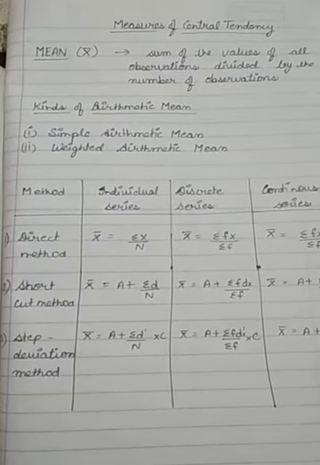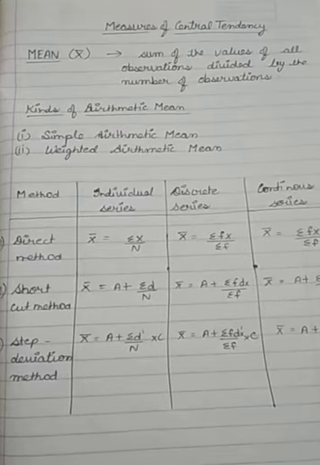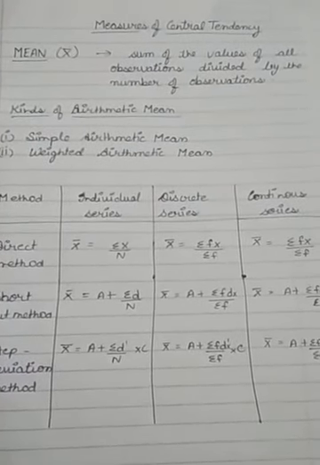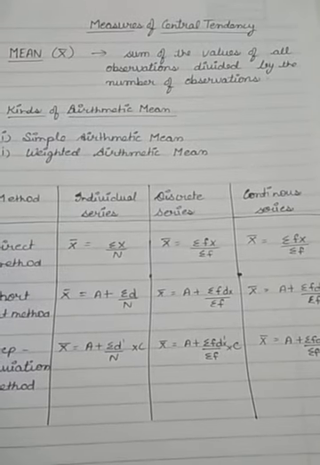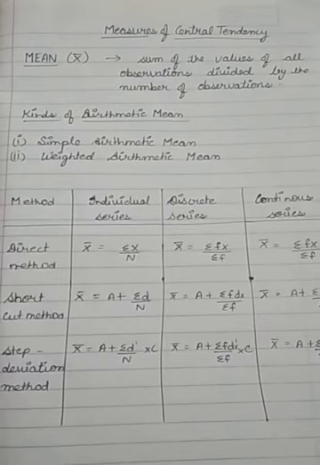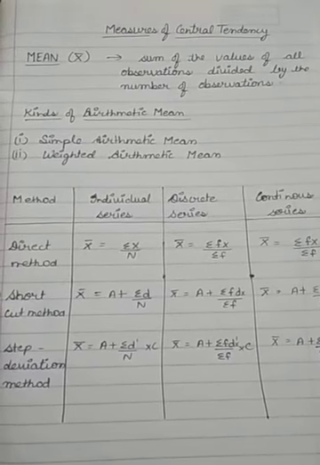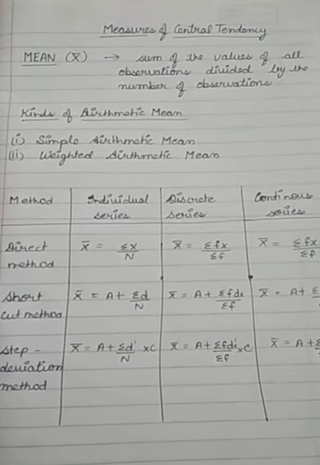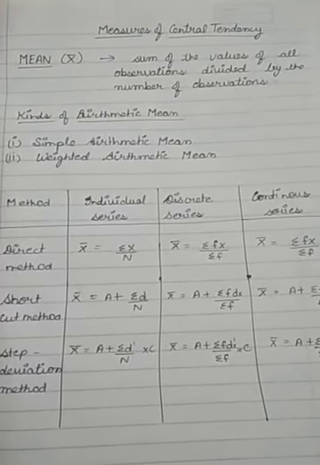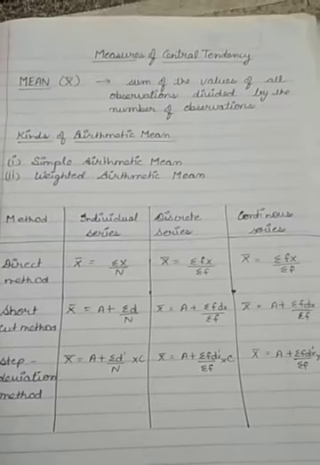Good morning, students. Today I am going to start your new statistics chapter, measures of central tendency, or average, you can say. In the previous chapters we discussed how raw data can be organized in terms of tables, charts and frequency distributions. And we also studied that frequency distributions and graphical representations make raw data more meaningful, right?